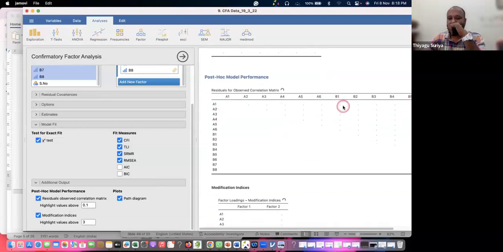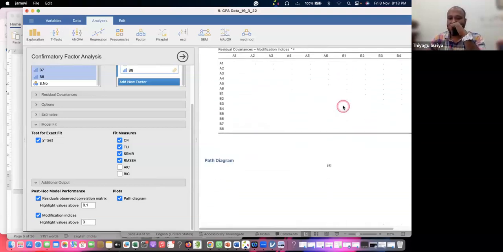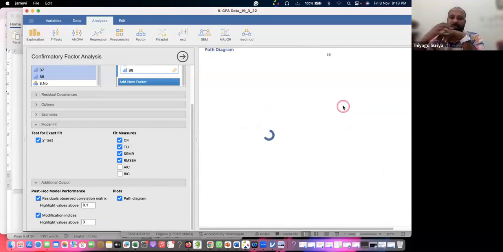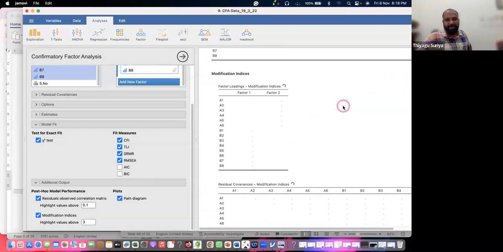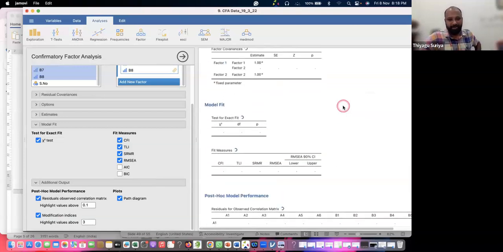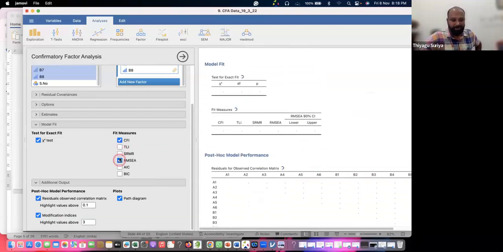The post hoc MANOVA also. So here there's a path diagram. The path diagram is coming now. So we may get a wonderful path diagram with this. I'm just showing this. Sometimes, because the data is a little larger, it takes time. So I'm just adding all of them, and if you want, I can close a little bit. It takes time to load.